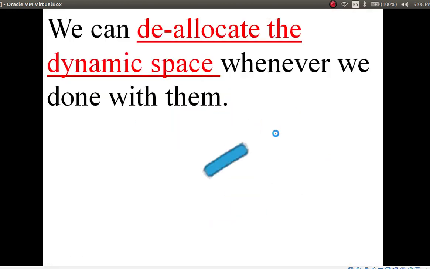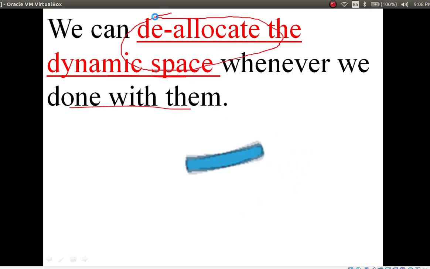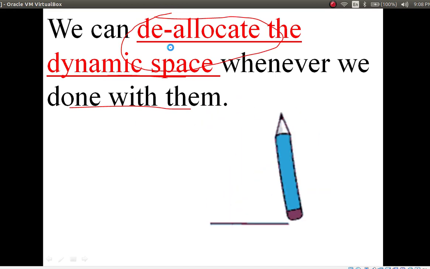And we can deallocate the dynamic space whenever we are done with them. We can also allocate memory with the help of dynamic memory allocation.